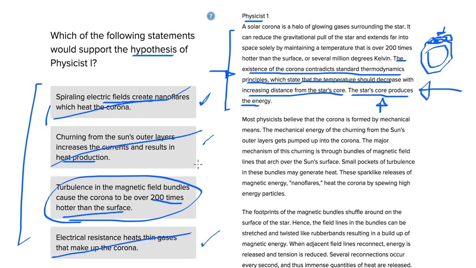But the main point of each of these 3 is that there's some heating occurring in the corona, which backs up that thesis, of course, but not well enough. It doesn't prove the hypothesis as well as saying that it's actually hotter farther from the sun than closer to the sun, because our thesis, if you remember, was pointing that out specifically, that standard thermodynamics states that the temperature should decrease with increasing distance from the star's core, and this is the only answer choice that proves that to be wrong. I hope that helped with this question.